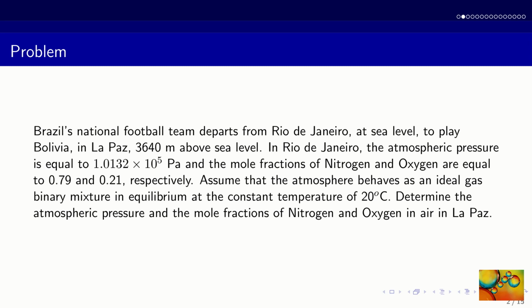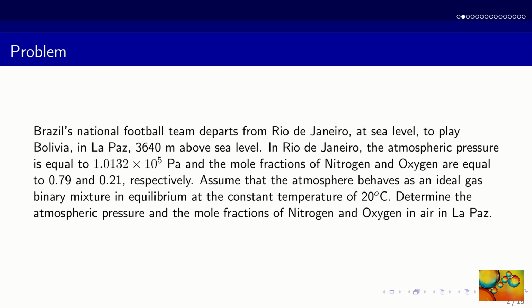Here is the problem. Brazil's national football team departs from Rio de Janeiro at sea level to play Bolivia in La Paz, 3,640 meters above sea level. In Rio de Janeiro, the atmospheric pressure is equal to 1.0132 times 10 to the power 5 Pascal, and the mole fractions of nitrogen and oxygen are equal to 0.79 and 0.21 respectively.